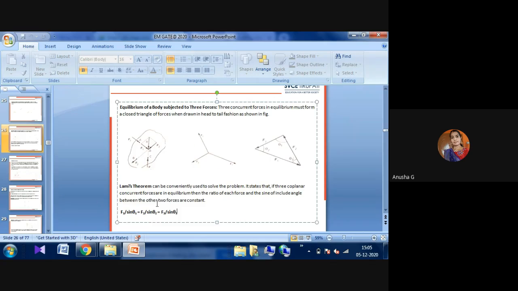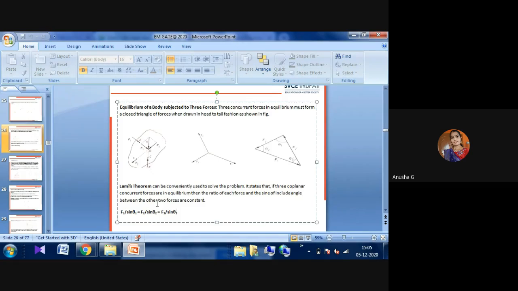For your GATE exams, they will ask Lami's equation problems also. They will give the three forces and two angles, and we have to find one more angle. It will be very easy to find. F1 by sine theta 1 equals the other force F2 by sine of its angle, and for the remaining unknown angle, you substitute sine theta 3 like that.